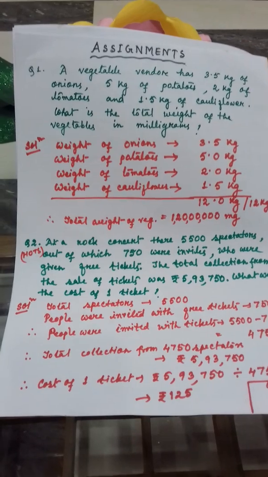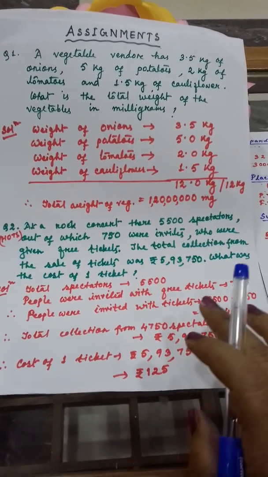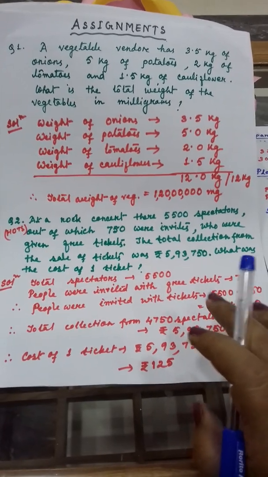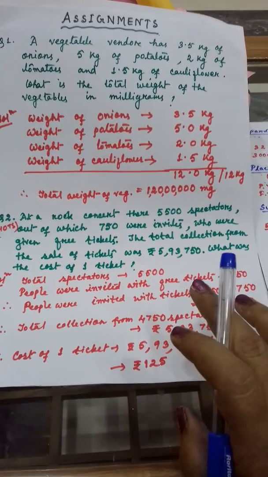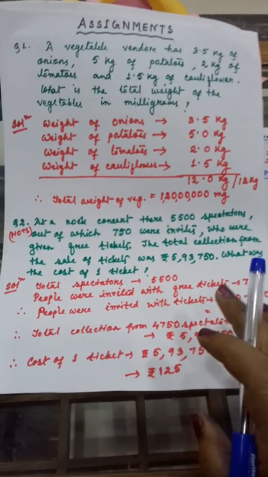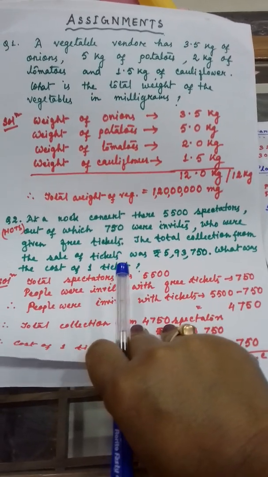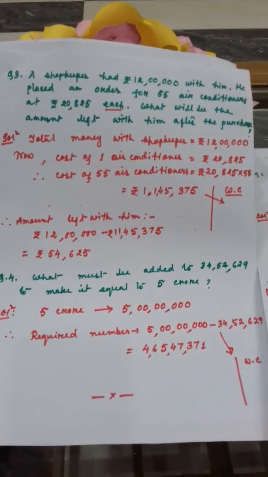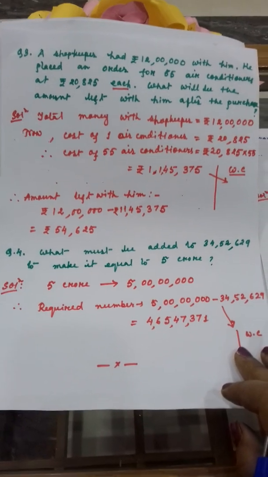And here some word problems also I have given as an assignment. Here 4 word problems I have shown you how to do, and in the assignment I told you also how to solve the word problem. So here 4 assignments I have given. In this way you will form the statement. Clear? And always maintain the working column. Got it?